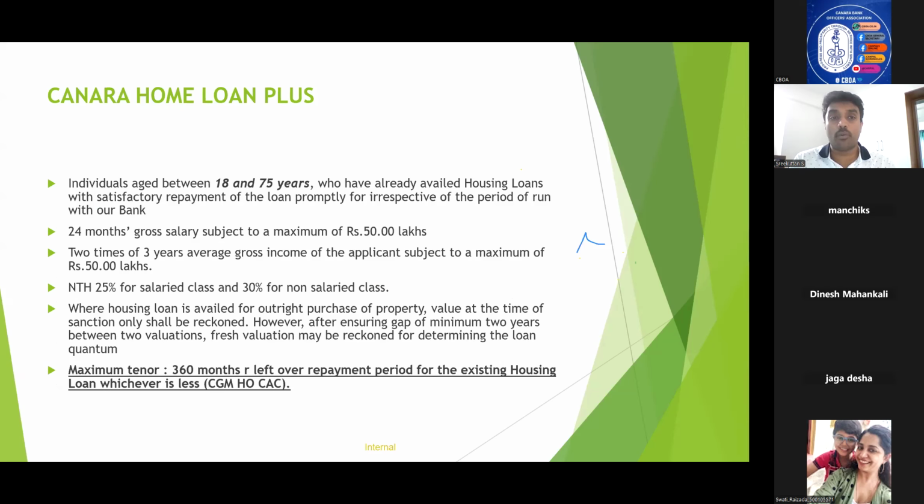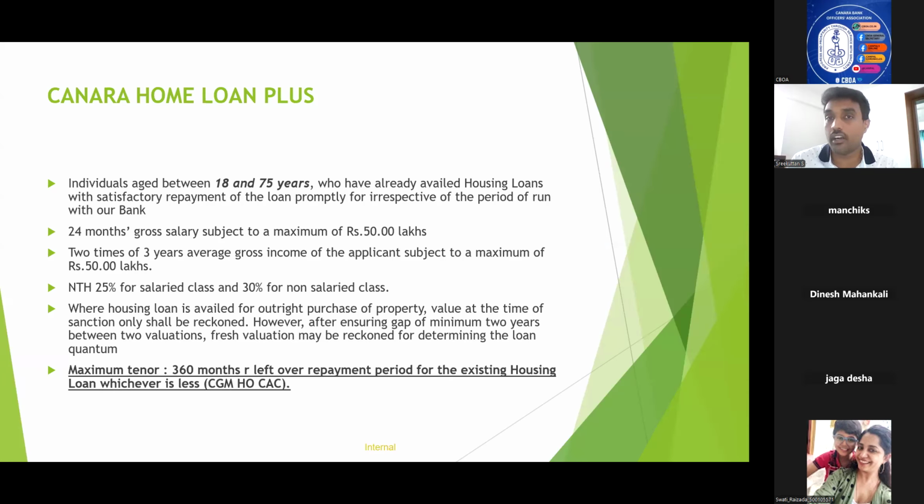Now coming to Home Loan Plus, the product is for individuals aged between 18 and 75 years. I'll give one point here also. Like in the case of housing loan, we already know the repayment should not go beyond 75 years, right? Based on the entry age, there are so many guidelines that if we discuss them here, the class will go on stretching.